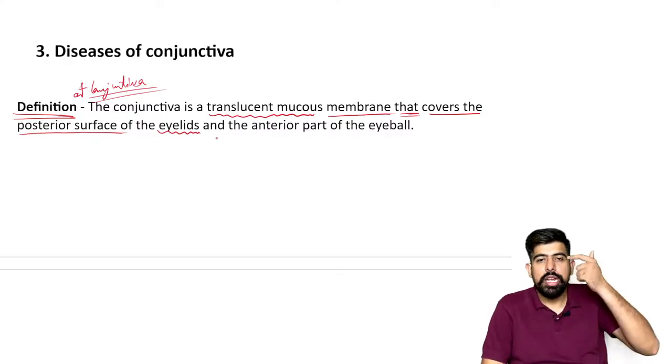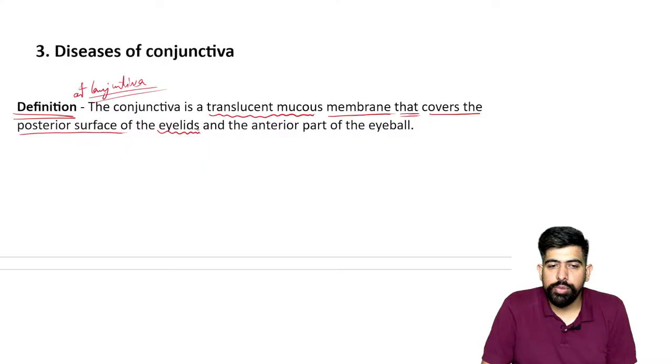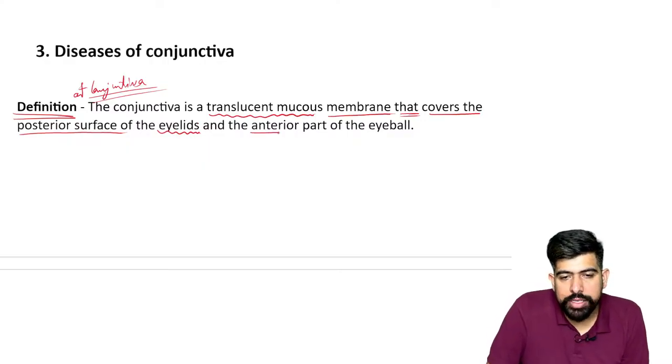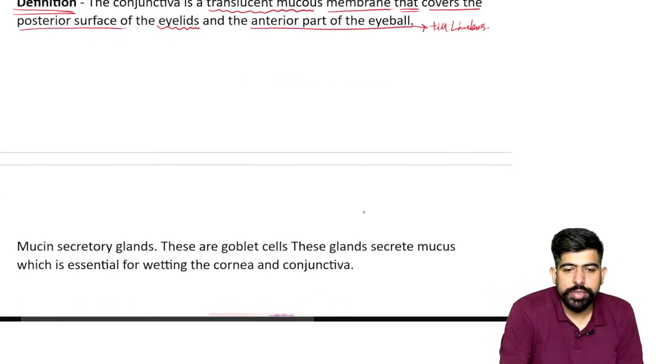So what is it covering? The eyelid is the anterior part, so posteriorly we have the posterior part of the eyelid, and it covers the anterior part of the eyeball till the limbus.